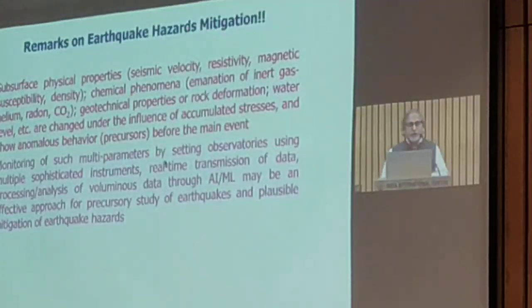But if we look at the scenario of the Himalayan origin, where the subduction of the Indian plate beneath the Eurasian plate has taken place, the convergence has been responsible for changes in the physical properties of the subsurface, such as seismic velocity, resistivity, magnetic susceptibility, and density, as well as chemical phenomena like emanation of inert gases, that can be helium, radon, carbon dioxide, geotechnical properties of rock deformations, and water level fluctuations. These take place under the influence of the accumulated stresses. And we have observed that before a main event takes place, there has been some sort of anomalous behavior.